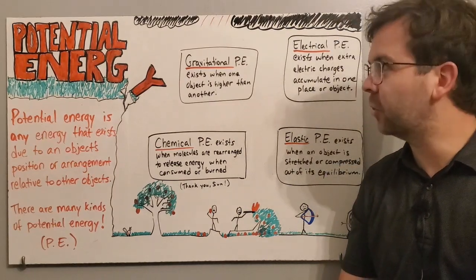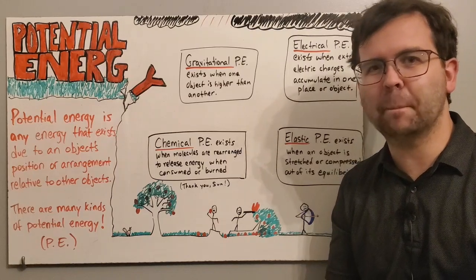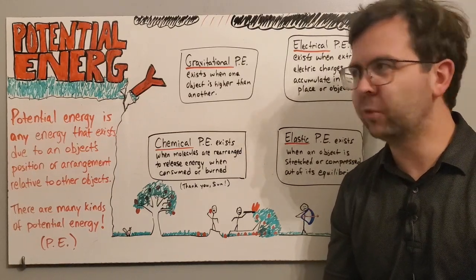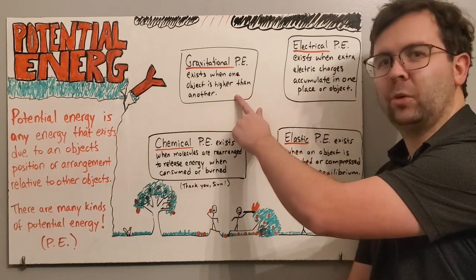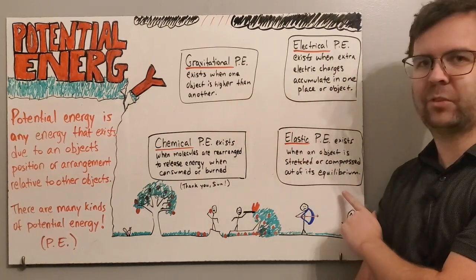But in order to really understand potential energy, we need a way to measure it. The ones that we're going to focus on in this video are gravitational potential energy and elastic potential energy. Now, to measure how much gravitational potential energy an object has, we have to think about how much work it takes to lift an object up into the air, up against Earth's gravity.